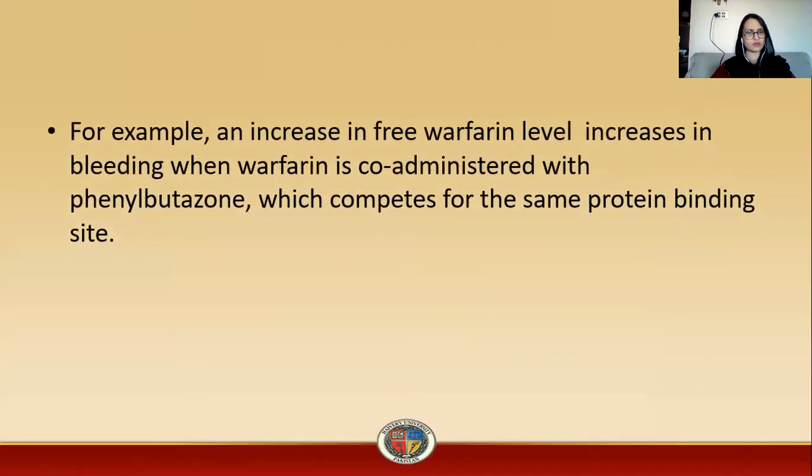For example, there is an increase in free warfarin level and an increase in bleeding when warfarin is co-administered with phenylbutazone, which competes for the same protein binding site. As phenylbutazone has more affinity for the binding site, what happens? If warfarin is already bound, and phenylbutazone is co-administered with warfarin, it will displace the warfarin from the binding site and take its place, and the level of warfarin in the blood will suddenly increase, and this will lead to bleeding. And this is an example of a toxicity reaction or displacement reaction.